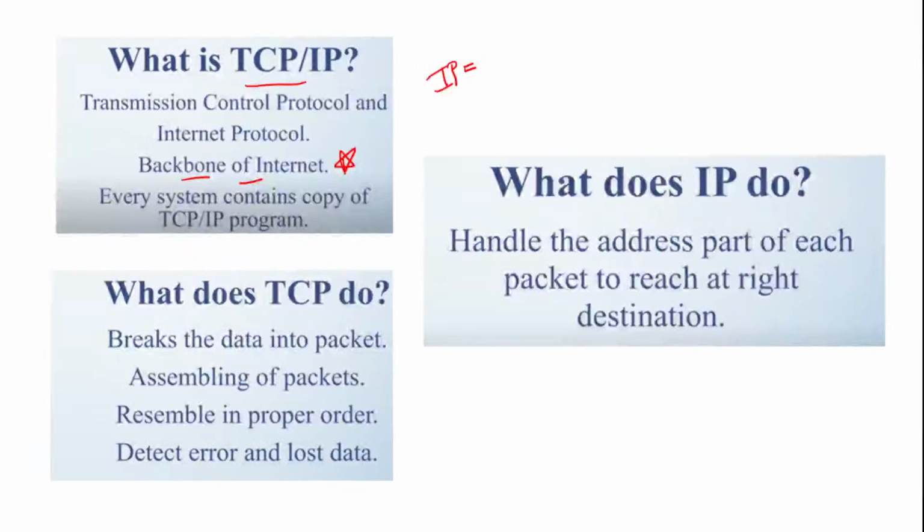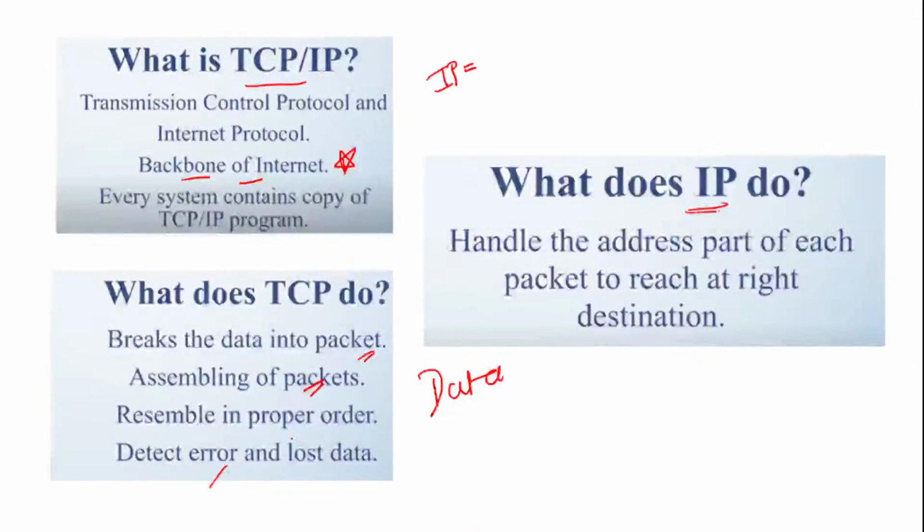Now let's see what TCP does. It breaks the data into packets, assembles the packets, reassembles them in order, and detects any error and data loss. So whether it is breaking the data, assembling the data, reassembling the data, or detecting error and data loss, this is what TCP does.